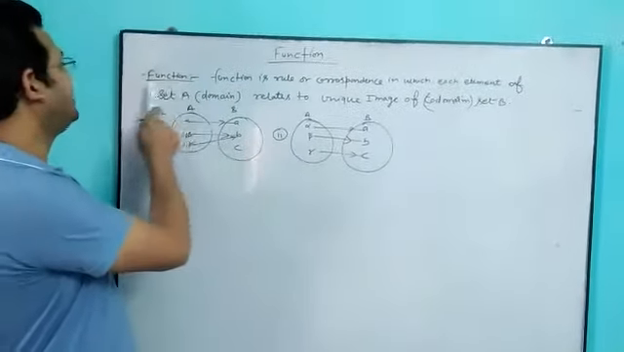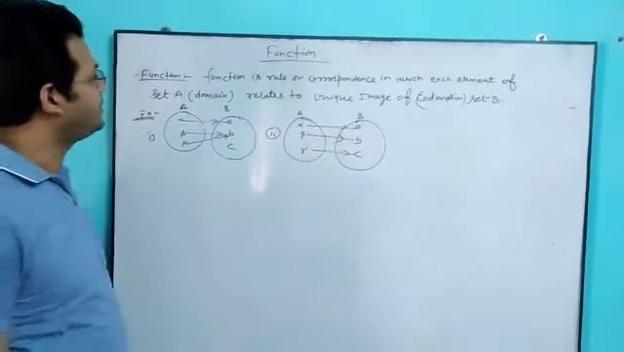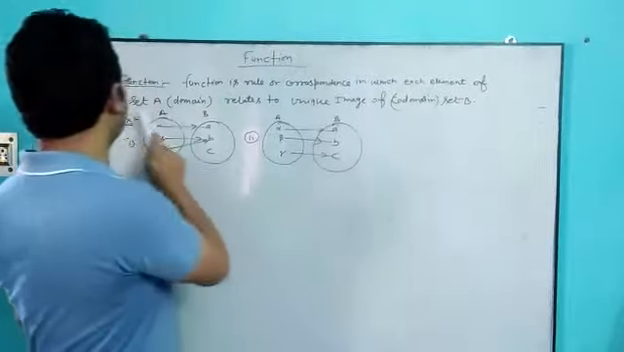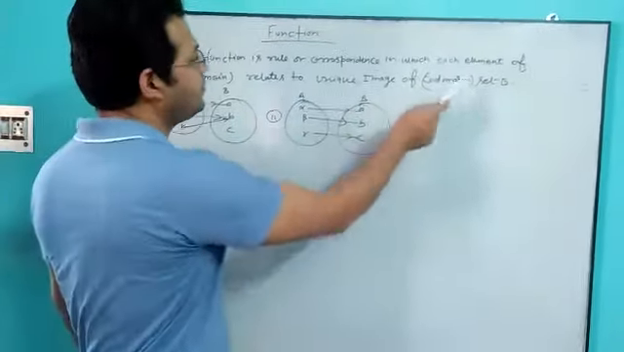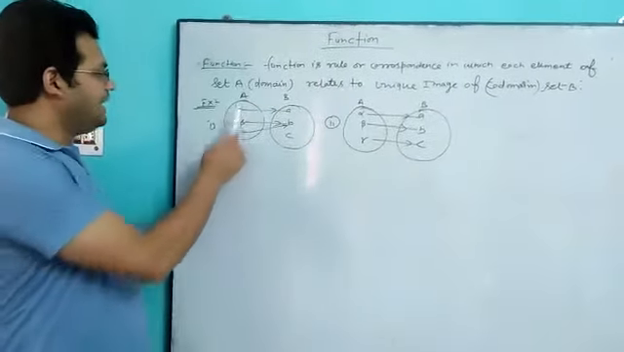Discuss function and types of functions. Function, I have written here the definition of function. A function is a rule or correspondence in which each element of set A, the domain, relates to a unique image in the codomain, set B. Suppose I am taking one example here.